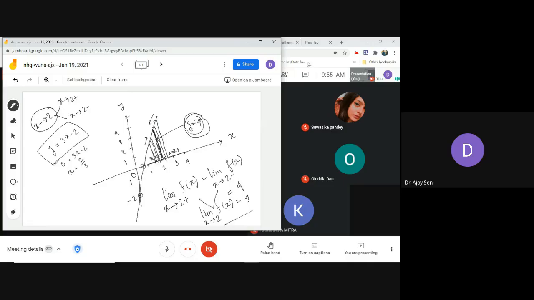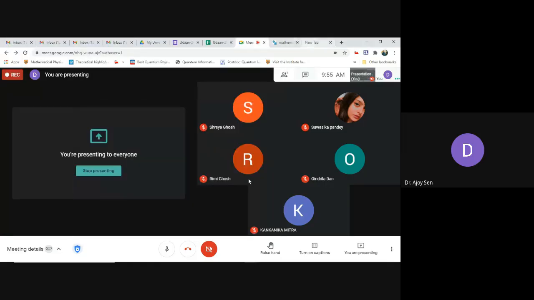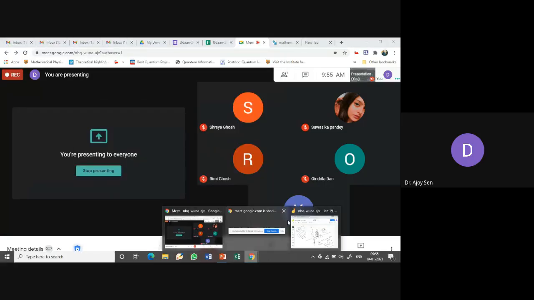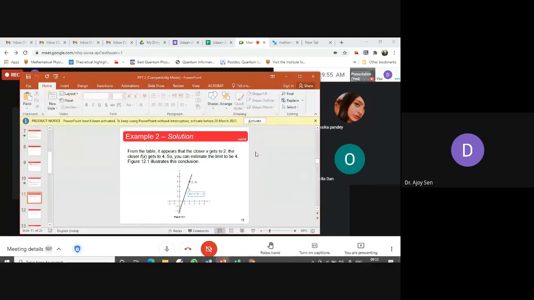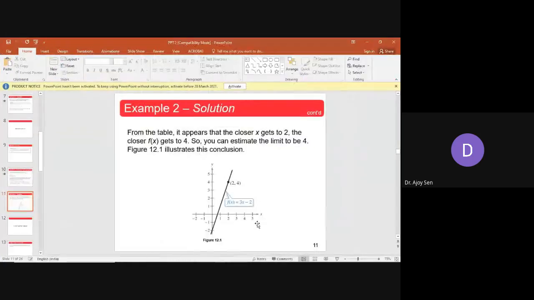So this is what is explained here, what I was saying. Where did it go? This is what is described here, this is the figure, and all the things I have described over there.